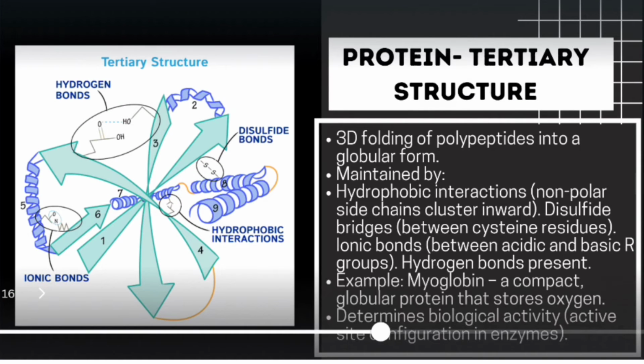The next type of structure is the 3D structure, the tertiary structure, where the polypeptides are folded in such a way that they form a globule. It is maintained by hydrophobic interactions, disulfide bridges, ionic bonds and hydrogen bonds. An example is myoglobin, a compact globular protein that generally stores oxygen. The biological activity is determined by these structures, such as the active site configuration in enzymes.